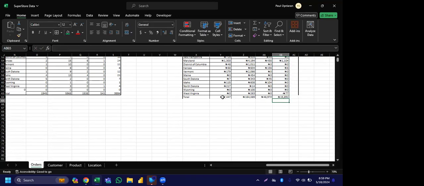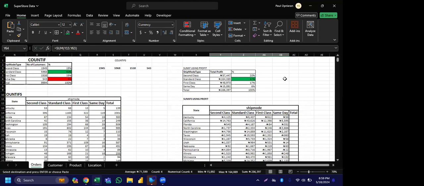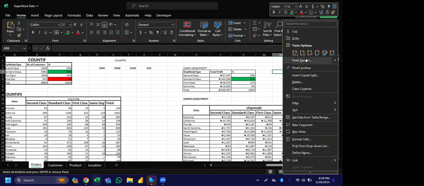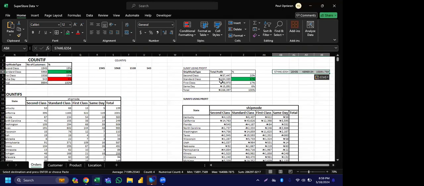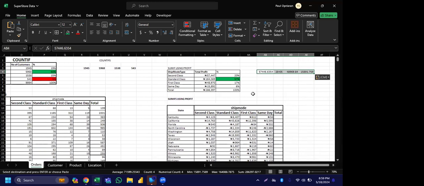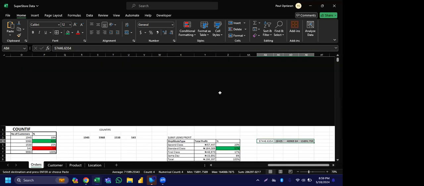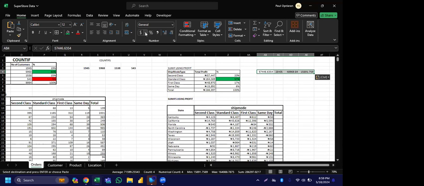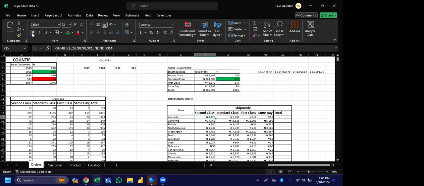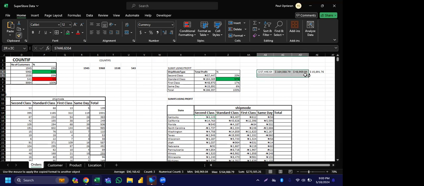So if you copy this value now, if you are not wrong, we should have the same value as the ones that we have above here. So let's paste it as value so that I can see it clearly. So let's see. Can you see? Are we right? Okay, I didn't put the Naira sign here. Let me just put the $ sign to save our time. Let me click this brush. Are we on the same page? Yeah, so let's put it like this. You can see now that we have the same thing.